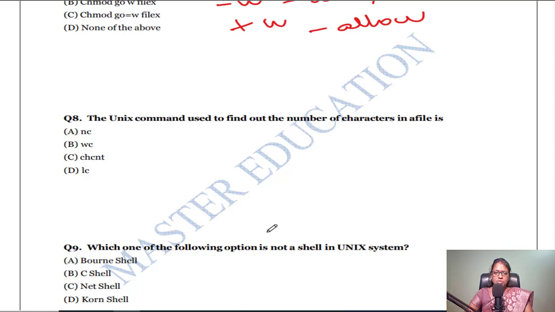The Unix command used to find the number of characters in a file. So which is used to get a number of characters? Which we have already seen: wc is word count, which is used to get a number of characters in a file.